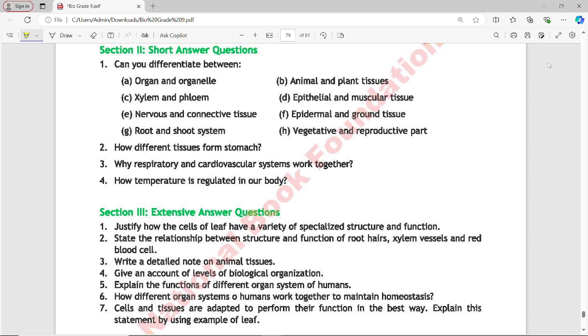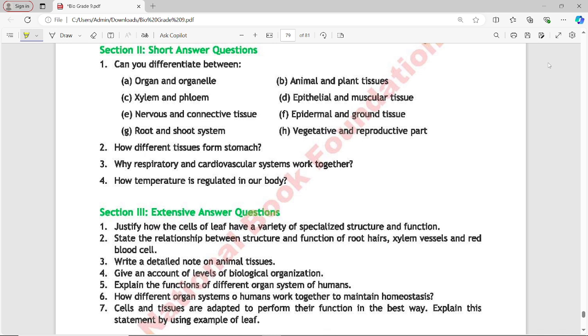Ground tissue is found beneath the epidermis, filling the interior of plant organs and performing various functions such as photosynthesis, storage, and support. They are composed of various types of cells, including parenchyma, collenchyma, and sclerenchyma cells, with diverse functions like photosynthesis, storage, and mechanical support. They perform various metabolic functions essential for plant growth and development, including photosynthesis, storage of nutrients, and structural support, specialized for diverse functions, including photosynthesis, storage, and support.